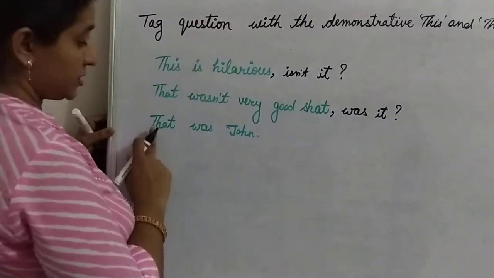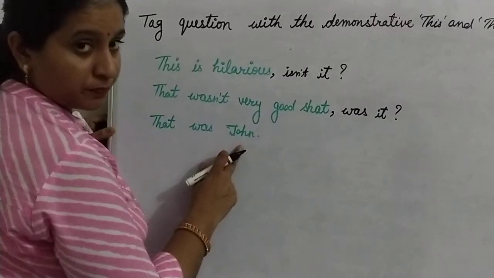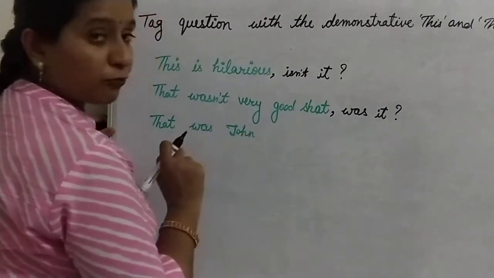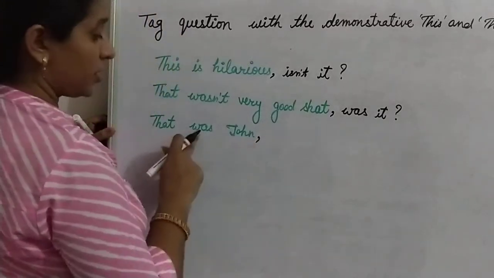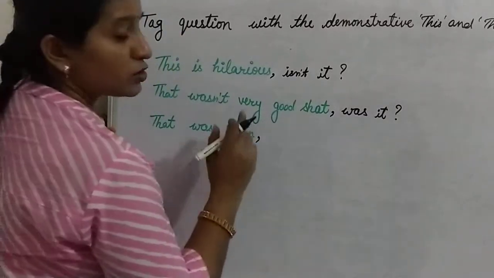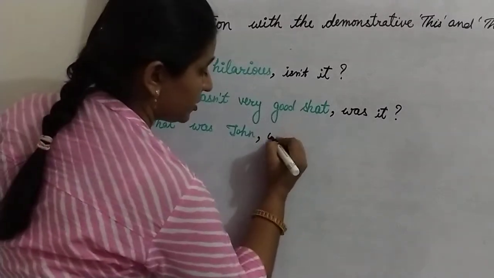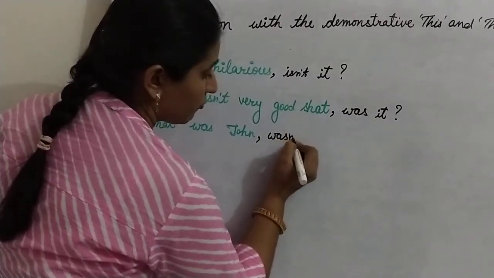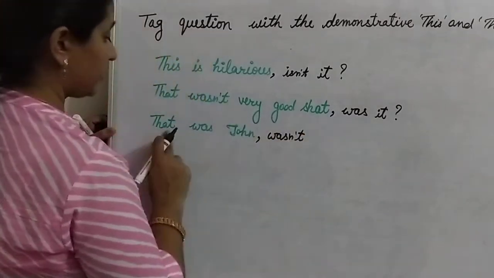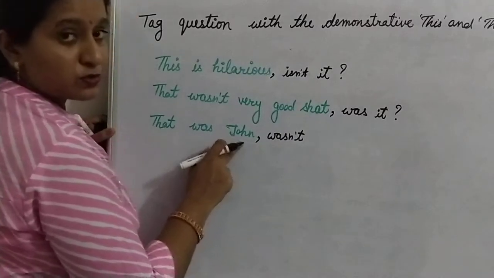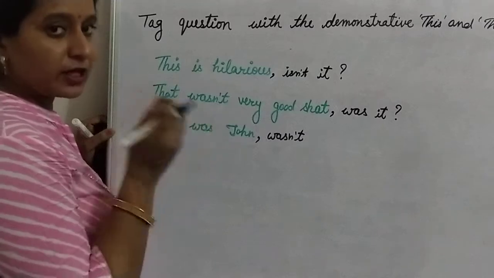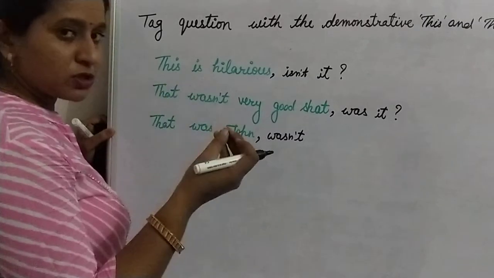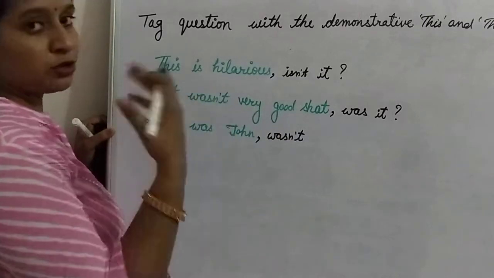Now the last one is: that was John. Remove the full stop. Use comma. Here your statement is positive, so your question tag is negative. Wasn't that? It is used for John, but I have told you that if you have a living thing in that, for that also you have to change that into it.